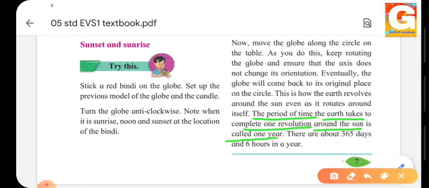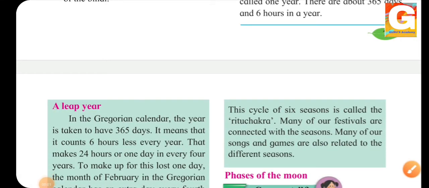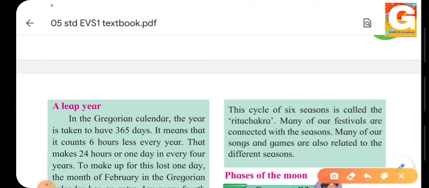There are about 365 days and 6 hours in a year. That means the earth takes one revolution, that is 1 year, and the period is 365 days and 6 hours. So the next is a leap year. Have you all ever heard of a leap year? Yes, students, do you all know what a leap year is?